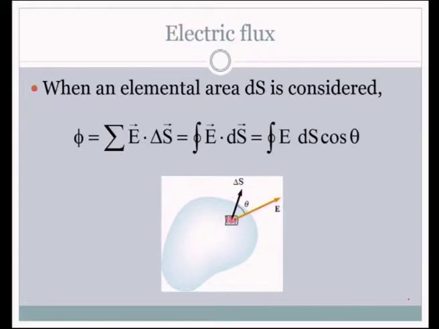So, when we have it like that, we can take the summation like this: phi is equal to summation E dot ds. We have to take all the areas in terms of delta S. If it is a continuously varying one, we can replace the summation with the integral sign, and this is the final equation, and here the integral has got some importance.